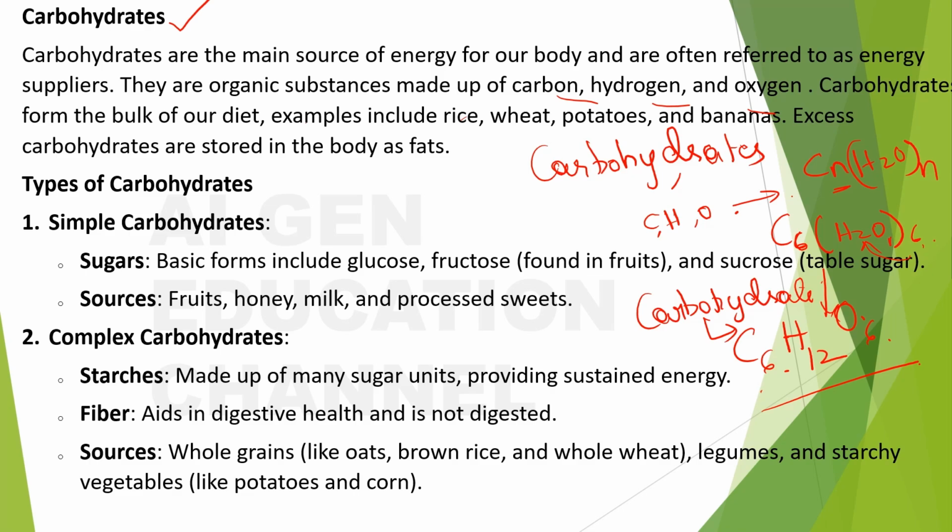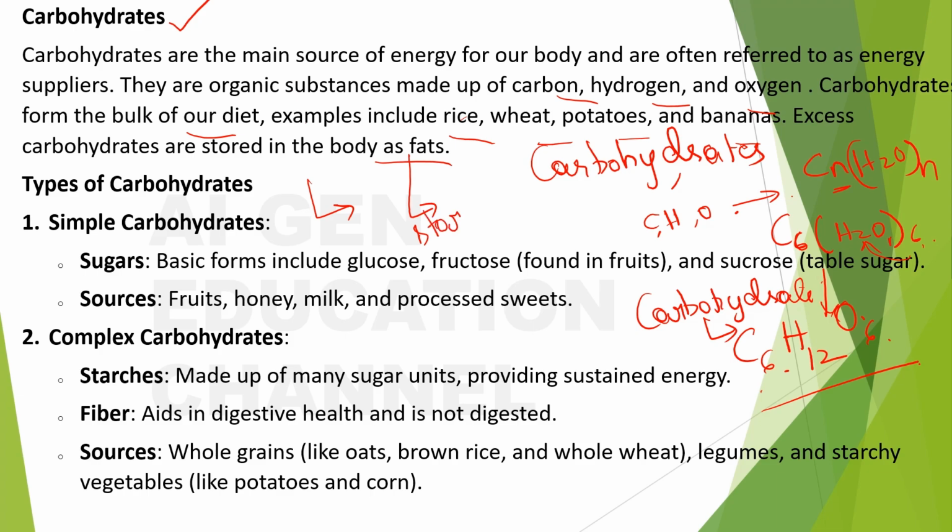Carbohydrates form the bulk of our diet, and examples include what? Rice, wheat, potatoes and bananas. Excess carbohydrates are stored in the body as what? Fats. Whenever you eat so much carbohydrate food, our body will say, I can't use all this energy now itself, so I will store it as fat, so that this fat can be used by our body when we starve.